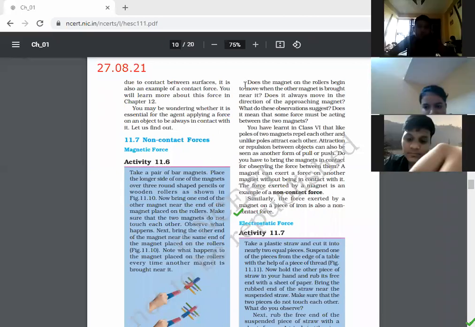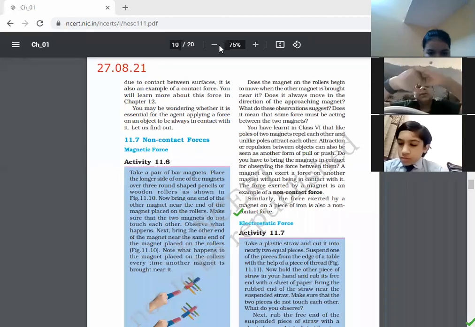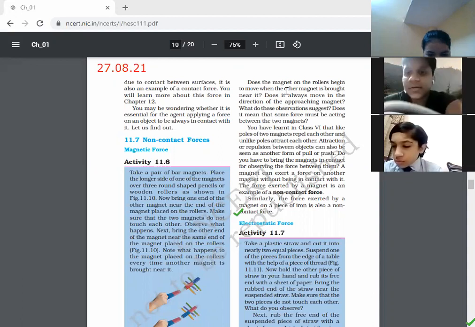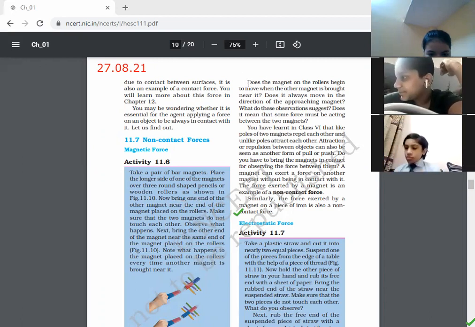First is the magnetic force. 11.7 Non-contact forces. Magnetic force. Activity 11.6. Take a pair of magnets.